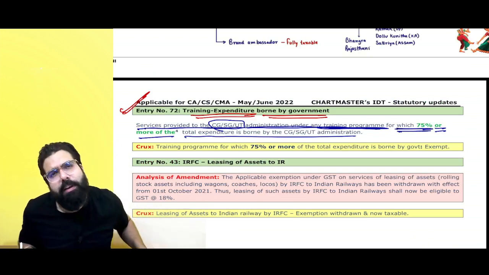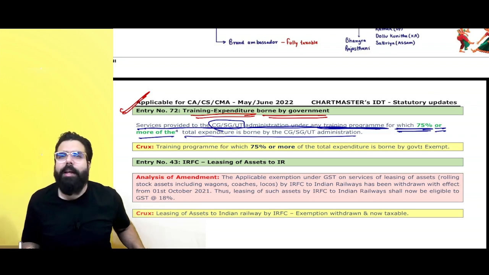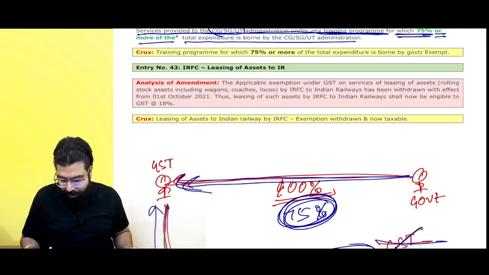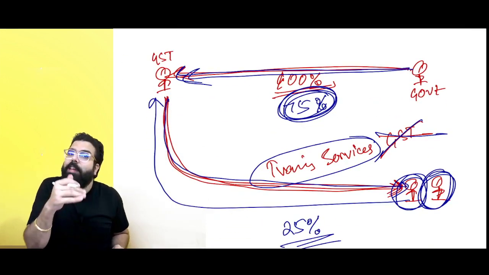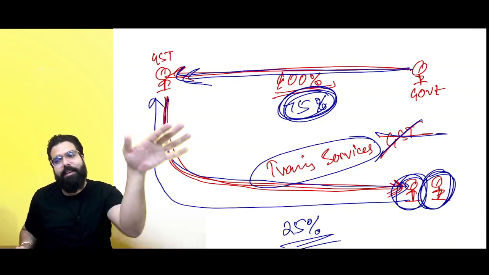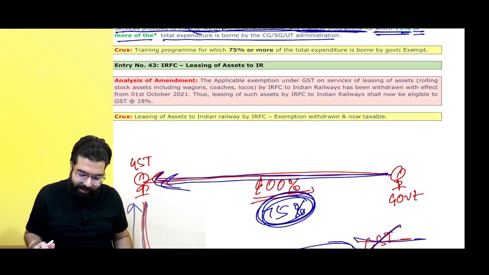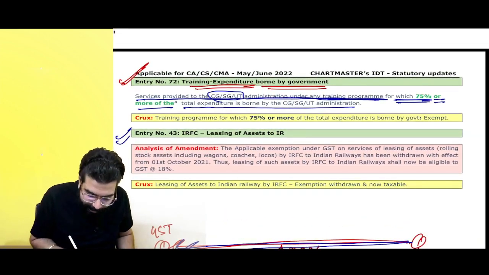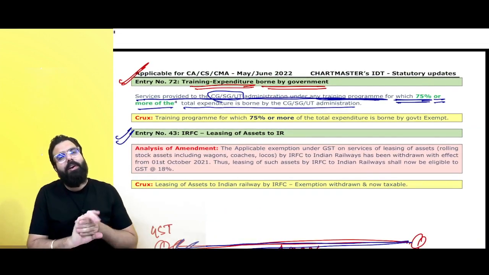Sir, what if only 70% is borne by the government? Then Baba, your services will attract GST, because if government is bearing 75% or more of the expenditure, then there shall be no GST. Done, sir. Point is clear. Then there is one entry number 43.